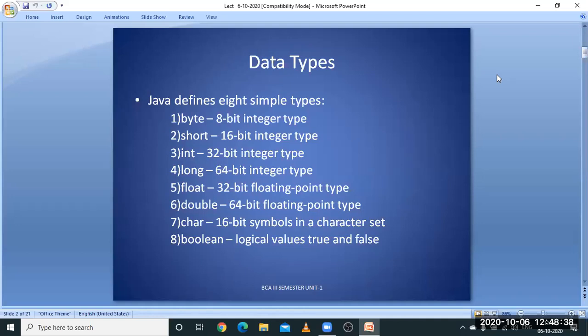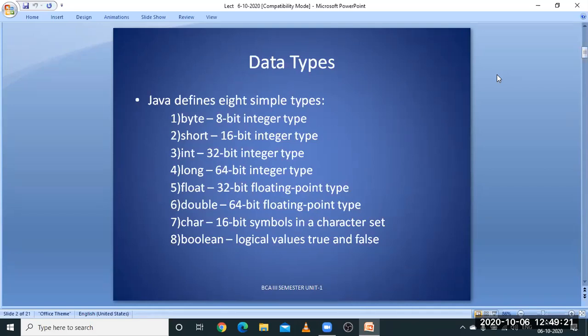And the third one, int. This is what we most commonly use in programming languages, that is a 32-bit integer type. I think in C++ it is 2 bytes only, whereas in Java it is 4 bytes of data. Why 2 bytes in C++? Because it supports short integer in C++. Here it can be increased to 4 bytes, and it also contains the long integer, which is of 64 bits. It means 8 bytes of data.